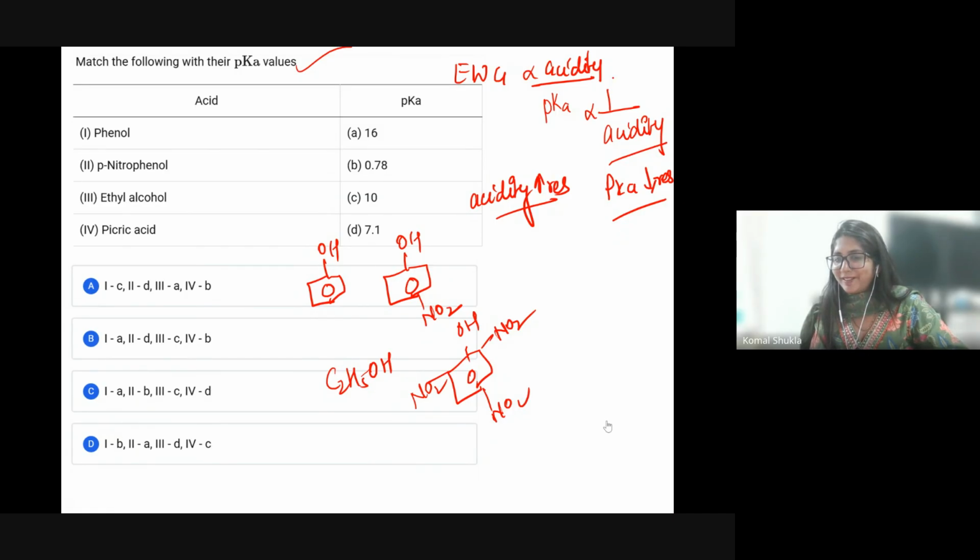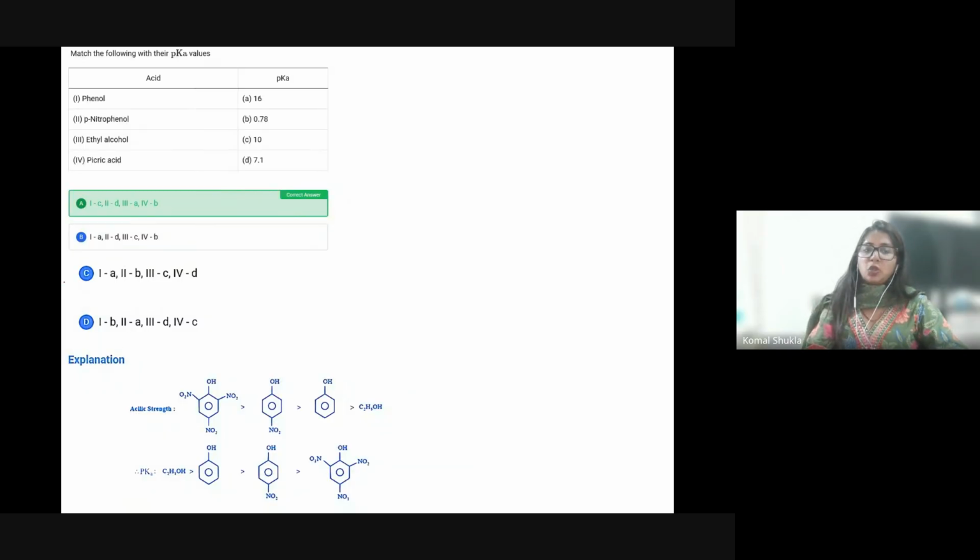Can you please all write your answer again? Because I didn't see your answer. Okay, Anurag is saying A. Definitely. Okay. Most of you selecting A. Let's check. So, definitely option A is correct.